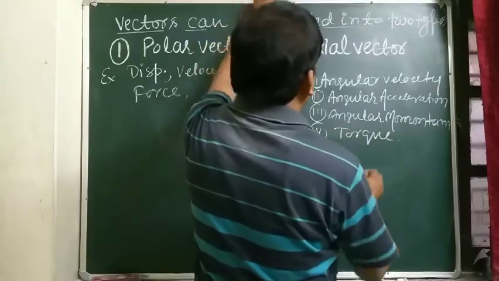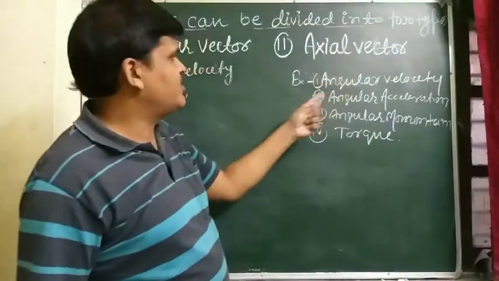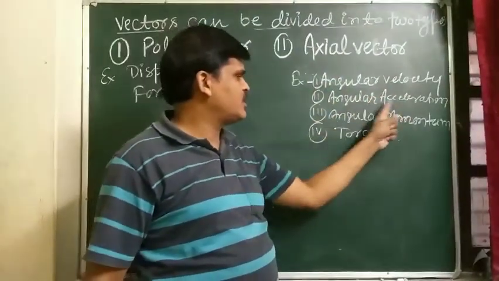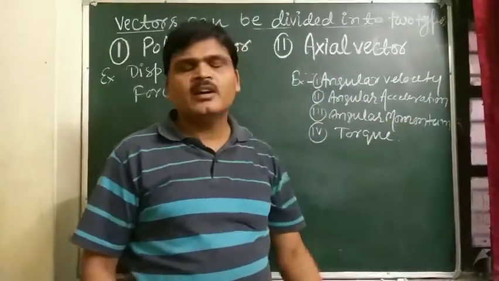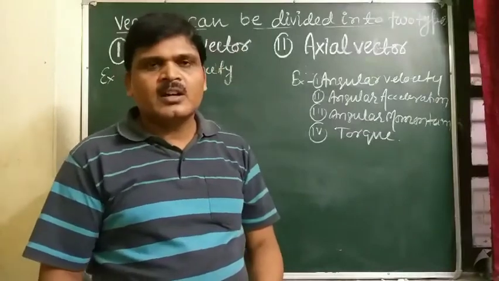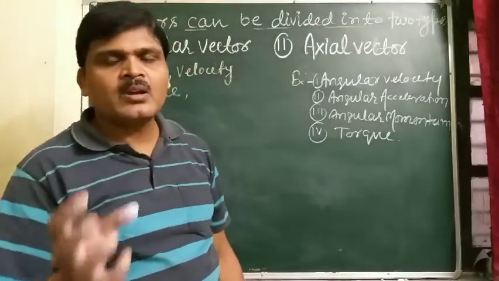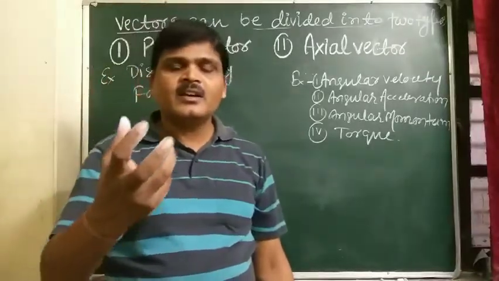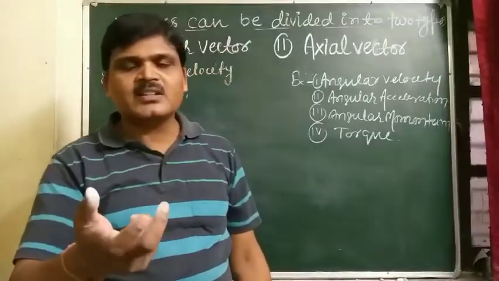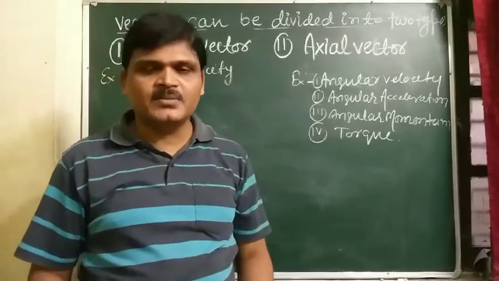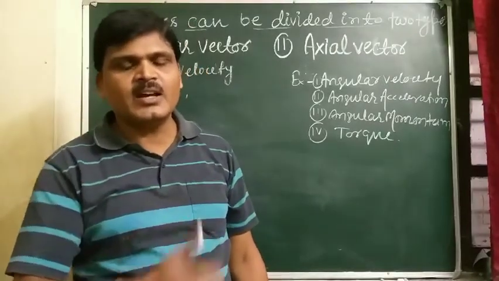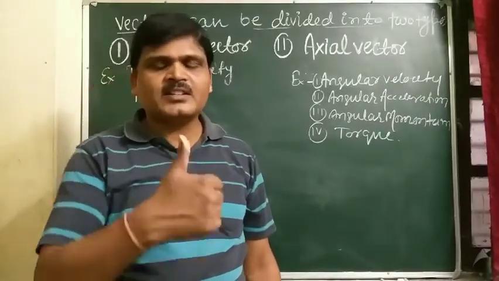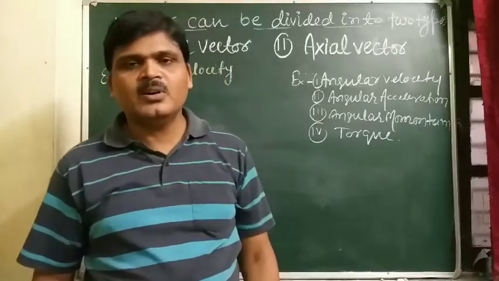T-O-R-Q-U-E. So examples of axial vectors are what? Angular velocity, angular acceleration, angular momentum, and torque. And student, a vector having a clockwise or anti-clockwise rotational effect will have its direction along the axis of rotation.